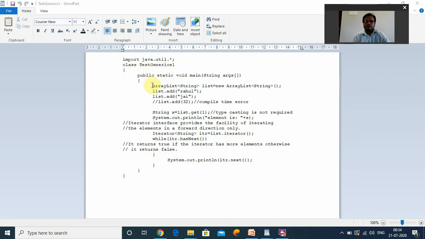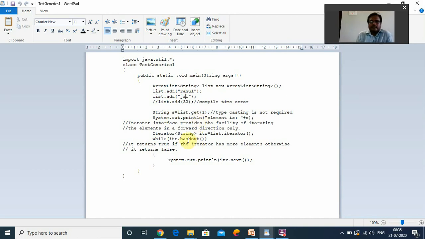First of all, all of you observe this particular statement. First of all, we are creating an ArrayList object. Whenever we are creating an ArrayList object, we are using generics. Generics in the sense, what type of objects are we collecting? We are collecting string type of objects. In this list object, we are adding Rahul, which is a string, and Jay, which is a string. Typecasting is not required whenever we are using the generics concept. Simply we have to display the content values.